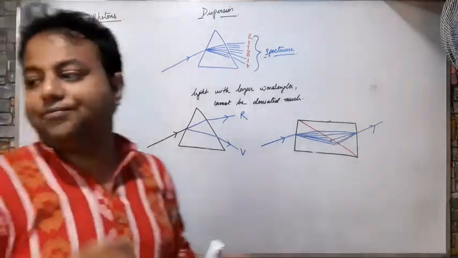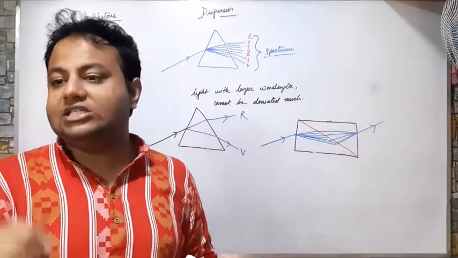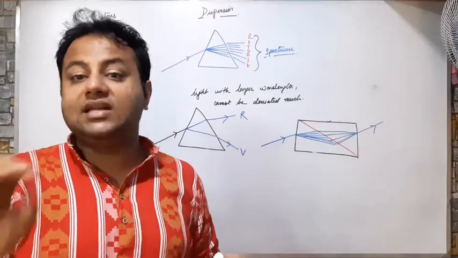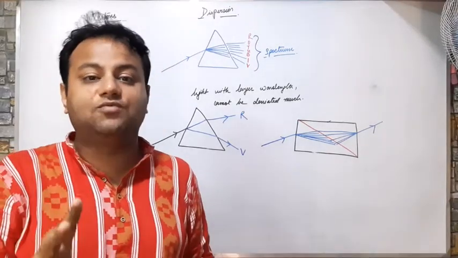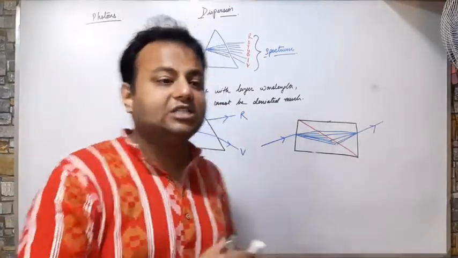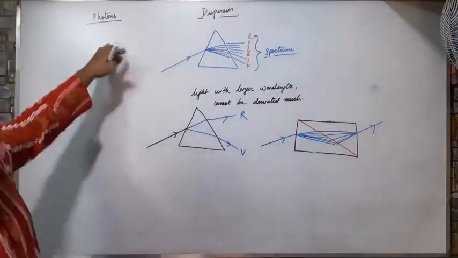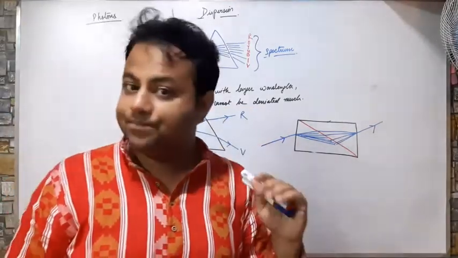The particles of light don't have any mass. So these massless particles are known as photons. They don't have any mass. They have only energy. Correct?